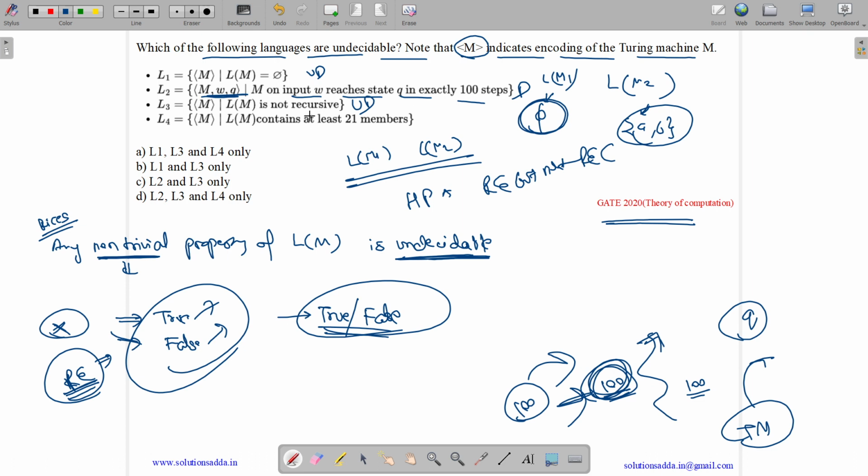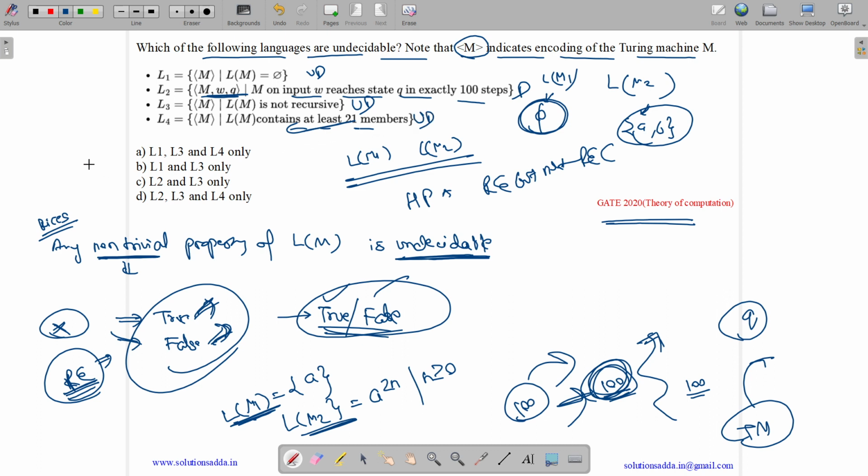Now L4 is <M>, where L(M) contains at least 21 members. So it is also a non-trivial property of Turing machine. Why is this non-trivial? Because we can have L(M1) something like {a}, and L(M2) something like a^(2n), where n is greater than or equal to 0. Now this property holds for L(M2), but not for L(M1). So we can have both true and false. We cannot have all true or all false. Thus it is a non-trivial property and it is undecidable.